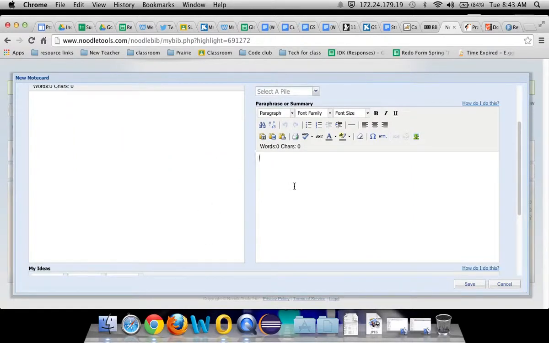You have to paraphrase or summarize your article. So do that in this box right here. And the reason why we want you to paraphrase or summarize that article is, if you just copy and paste it in there, you've proven one thing: you didn't read it at all. So I cannot trust your citation whatsoever. And you're stealing someone else's academic work and calling it your own. So you need to put it in your own words.